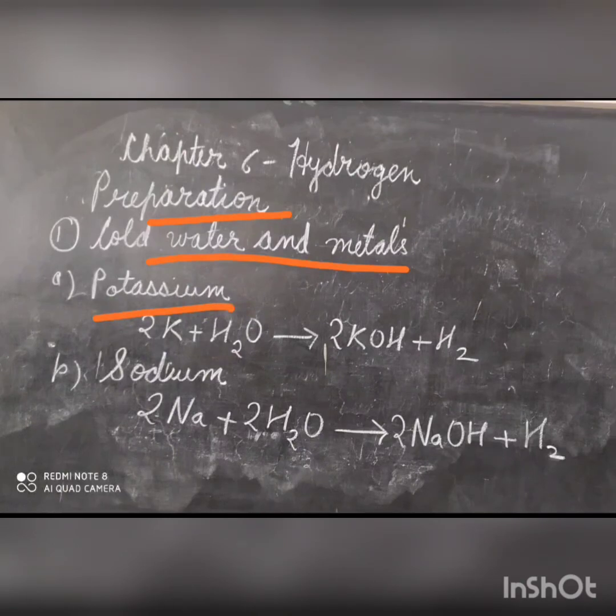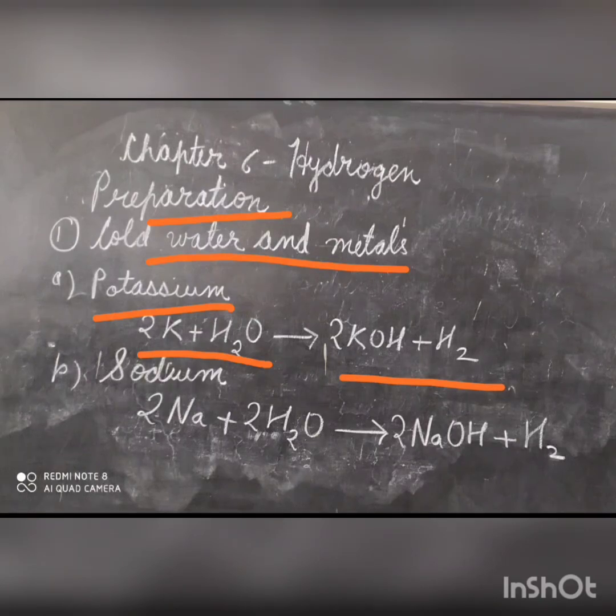It melts, forming a silver-grey globule that darts about on the surface of water. The reaction is highly exothermic and vigorous. 2K plus 2H2O gives 2KOH plus H2. It catches fire and burns with a lilac-colored flame. Bubbles of hydrogen are seen and the solution formed is colorless, soapy and alkaline. Although pure hydrogen burns with a pale blue flame, the color of the flame is lilac due to the presence of traces of potassium vapor.